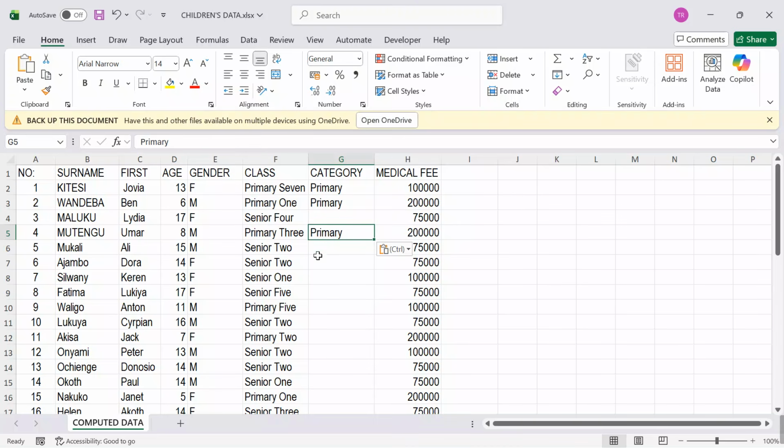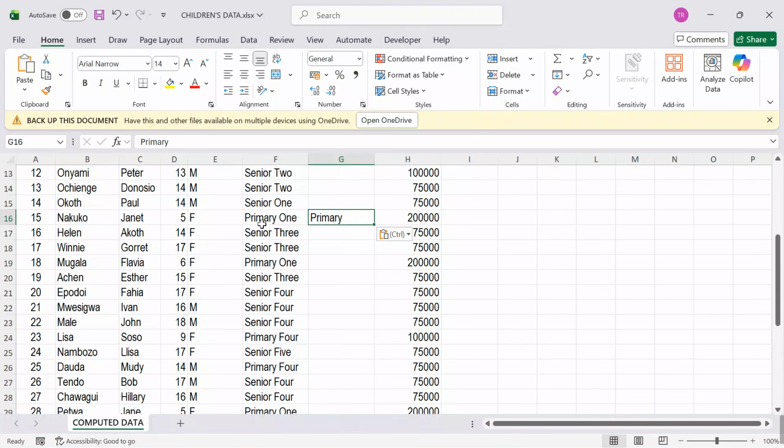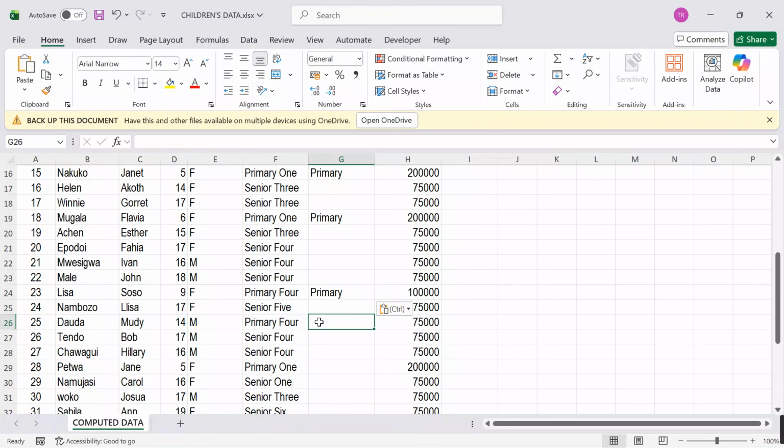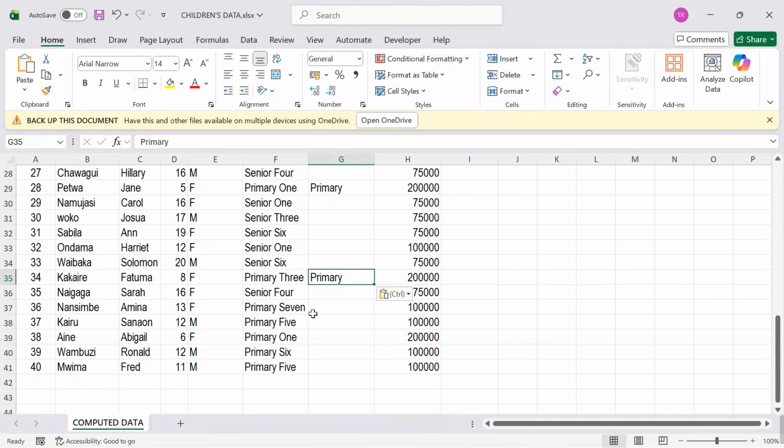Yes, I'm just trying to make a category so that we can move a little faster. Yes, here we go. This is primary. This is primary. This is primary. What else? This is primary, this is also primary. What else? This is primary, and all these guys are in primary.